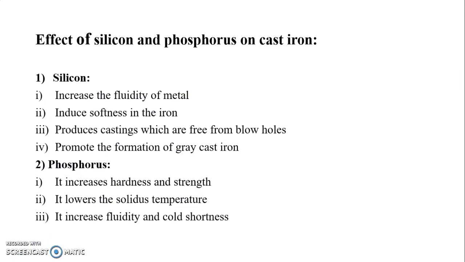Then there are some effects of silicon and phosphorus on cast iron. If silicon is present, what will be the effects on cast iron, that we will see. It increases the fluidity of the metal. Second, it induces softness in the iron. Then it produces castings which are free from blowholes, and it promotes the formation of grey cast iron. If phosphorus is present in cast iron, then it increases the hardness and strength. It lowers the solidus temperature, and it increases fluidity and cold shortness in cast iron.